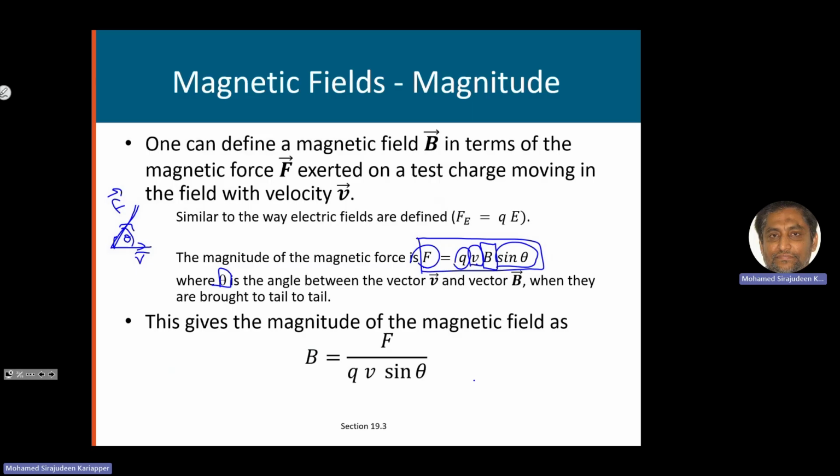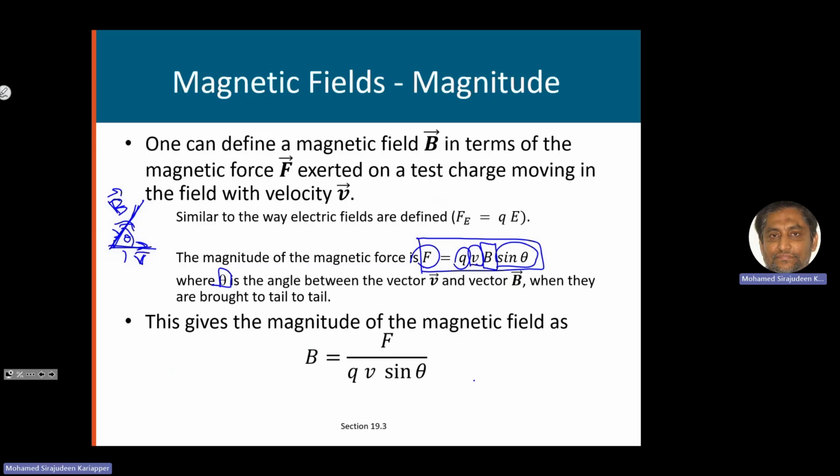So somebody can say, what about this angle? That is also an angle between them, but we are talking about B, the magnetic field. So the magnetic field vector and the velocity vector, the angle between them, the smaller angle, when you bring them tail to tail, that is the angle theta. And the force is given like that.